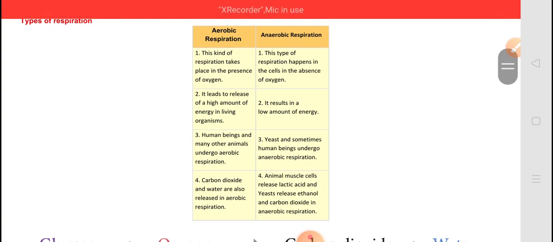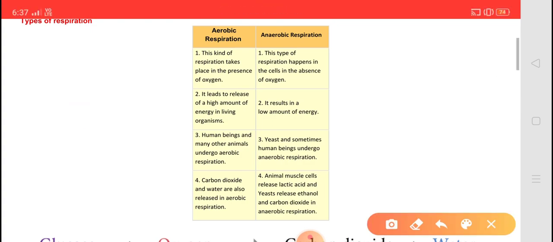Thereafter, another type of respiration takes place in the cell in the absence of oxygen, which is known as anaerobic respiration. Second, aerobic respiration leads to the release of a high amount of energy in the living organism, while anaerobic respiration results in a low amount of energy.